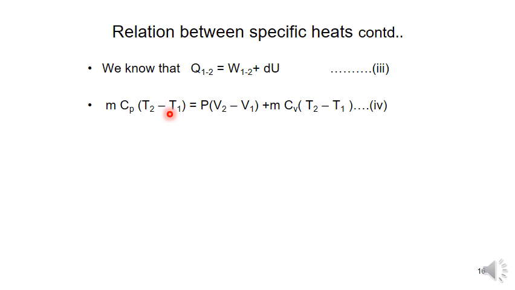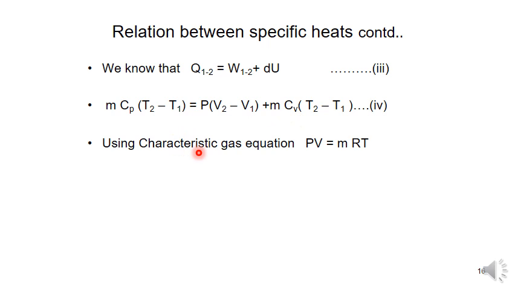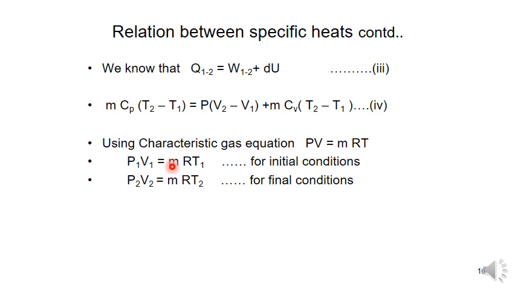So I am writing from the above equations, substituting Q12, W12 and dU values: m Cp (T2 minus T1) is equal to P (V2 minus V1) plus m Cv (T2 minus T1). Using the characteristic equation PV is equal to mRT, for the initial conditions P1 V1 is equal to mR T1, and P2 V2 is equal to mR T2.